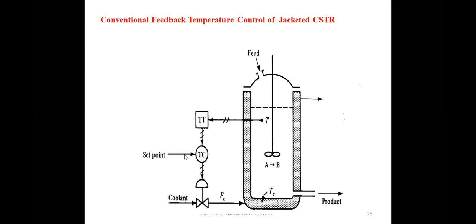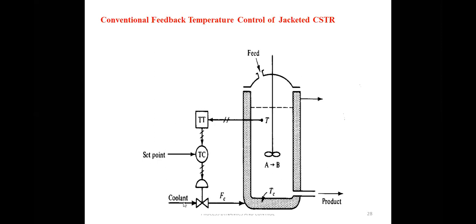This is normal feedback control. The set point is provided by the plant operator. Both are compared. Depending upon the difference between the present temperature and the desired temperature, the controller will provide the necessary action and output signal that decides the type of action.